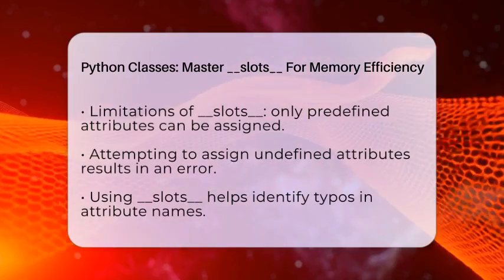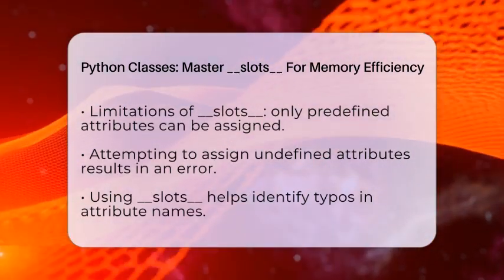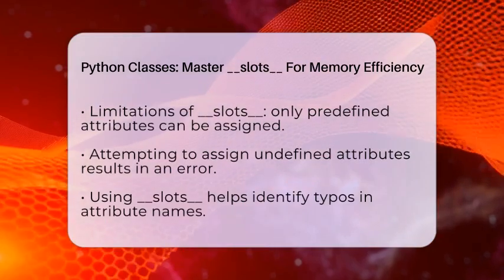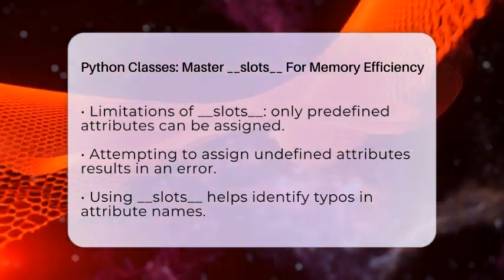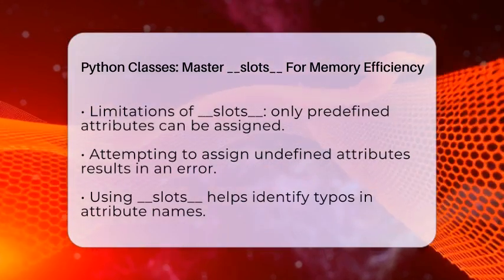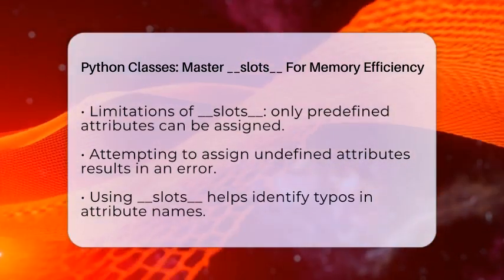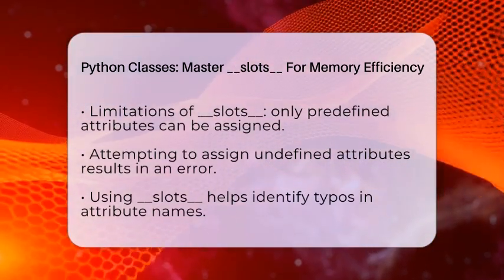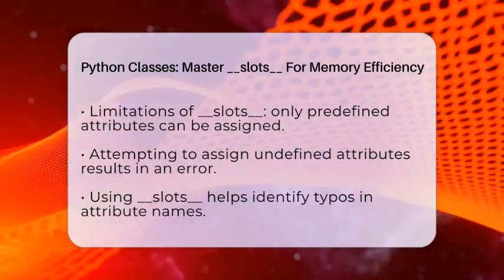Also, instances that use slots do not have a dict by default. This means you cannot add new attributes dynamically unless you explicitly include dict in your slots. Additionally, if you want to use weak references to your instances, you must include weakref in your slots.